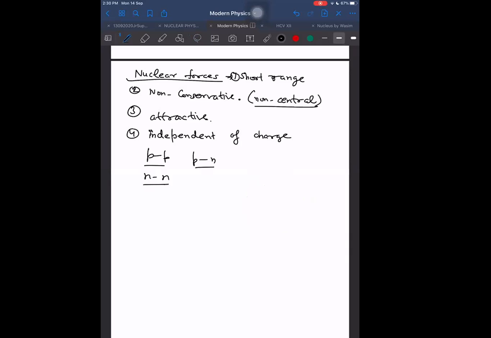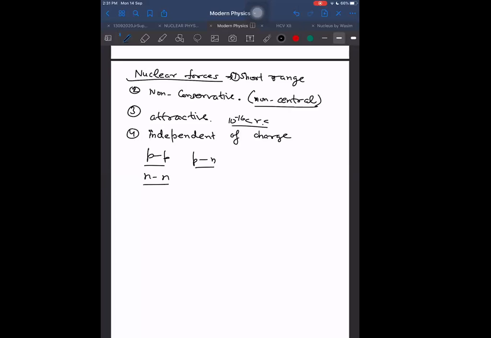Attractive up to, I don't know exactly what distance, but I think of the order of nucleus size. I don't know the exact number. Maybe from 10 to the power minus 16 onwards it will be attractive only, and when it becomes less than 10 to the power minus 16, it will become repulsive. Otherwise, the nucleus will completely collapse. That will also not happen.